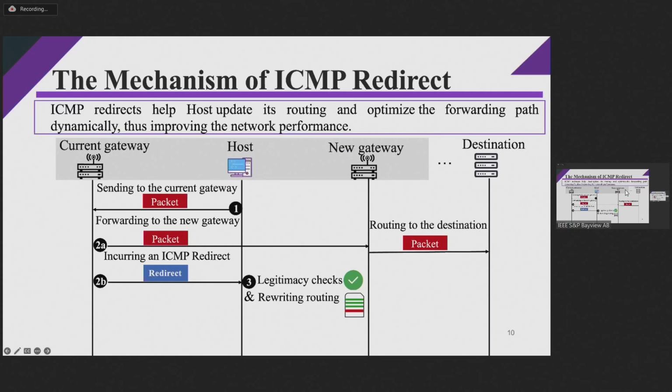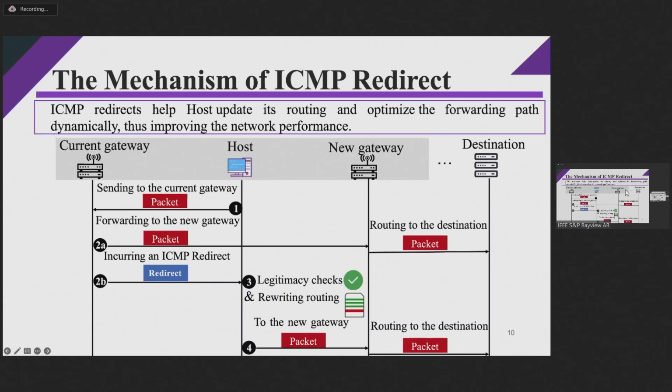Once the checks are passed, the host will rewrite its routing cache. For later packets to a destination, the host will direct them to the new gateway, which will then route them to the destination. In this way, the network performance has been improved.